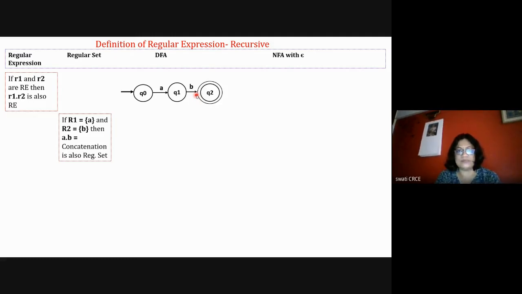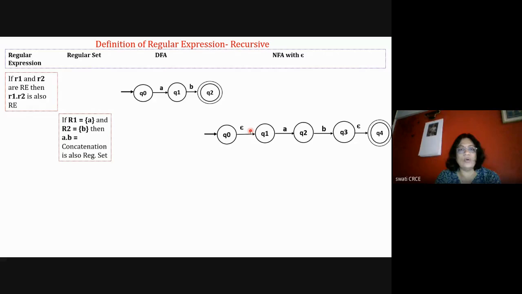Now we'll see NFA with epsilon. In NFA with epsilon, the epsilons are added in the beginning and at the end. If it is a concatenation, then with epsilon it will go to a state, then with A, then with B, then with epsilon it will reach the final state. So A and B both are compulsory, and two epsilons are added here. Okay, so for A dot B, remember this diagram. We have to use all these standard diagrams to solve the questions.